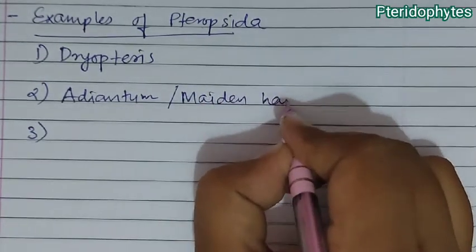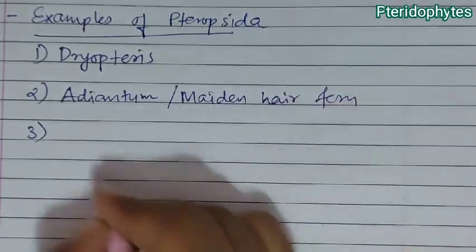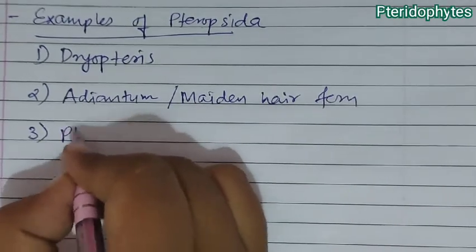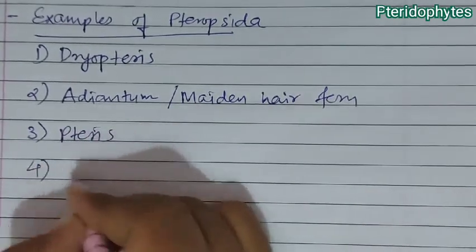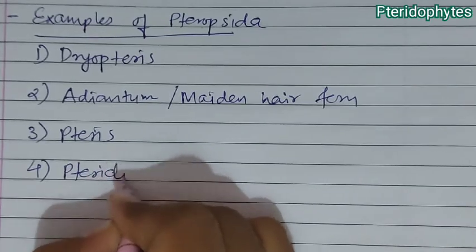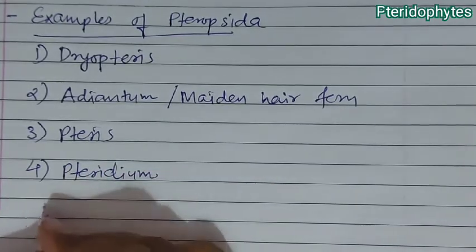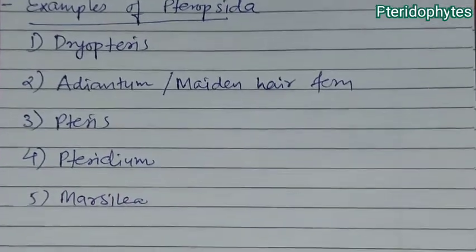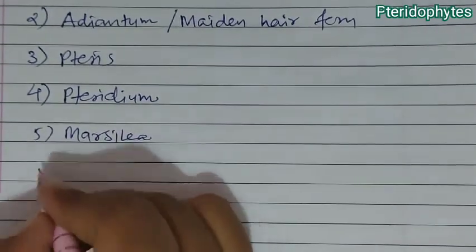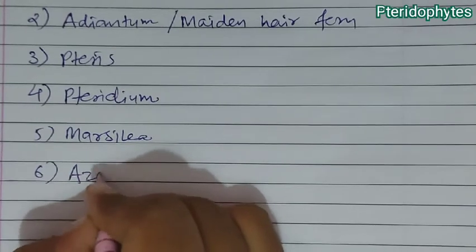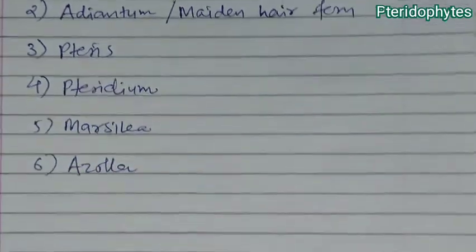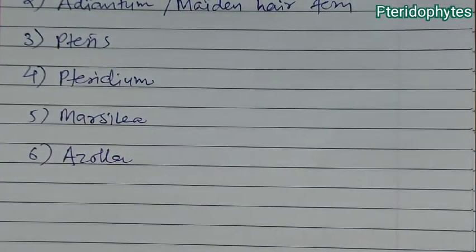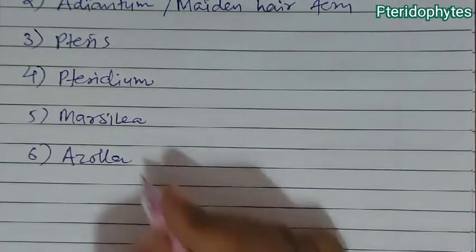Adiantum is also known as walking fern and maiden hair fern. Third example is Pteris, then Pteridium, then Marsilia, then Azolla.